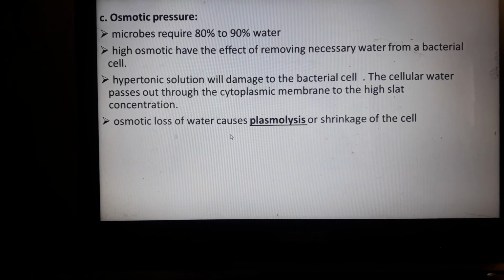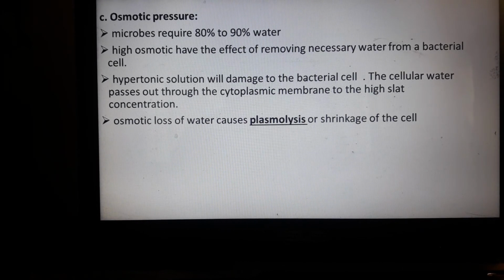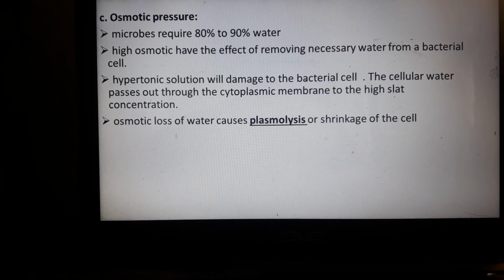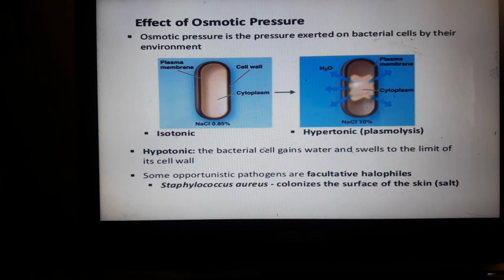Osmotic loss of water causes plasmolysis and shrinkage of bacterial cells. That's why a hypertonic solution will cause damage to the bacterial cells because of the higher solute concentration. Water tends to permeate inside the bacterial cells, and the bacterial cells will burst or lyse because of the higher salt content or concentration.